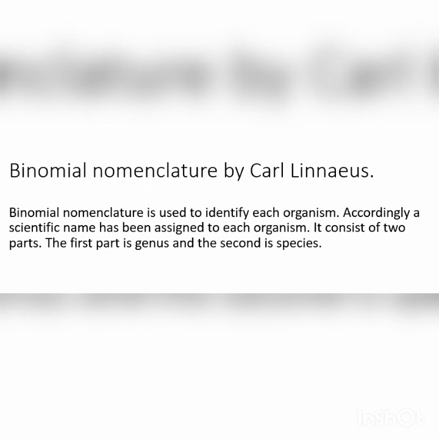Binomial nomenclature by Carl Linnaeus. Binomial nomenclature is used to identify each organism. Accordingly, a scientific name has been assigned to each organism. It consists of two parts. The first part is the genus and the second part is the species. Each and every living organism has its own scientific name.